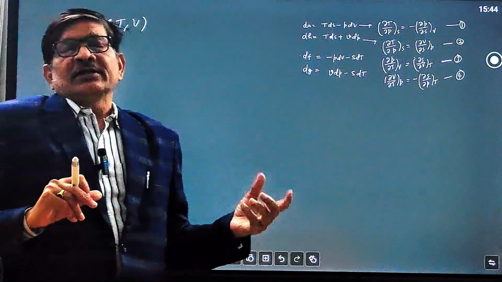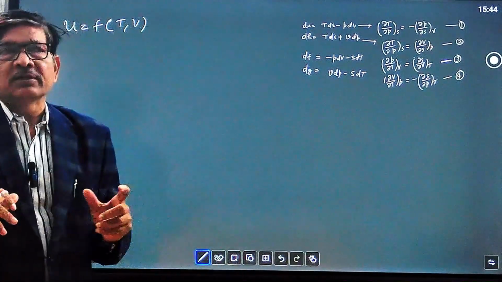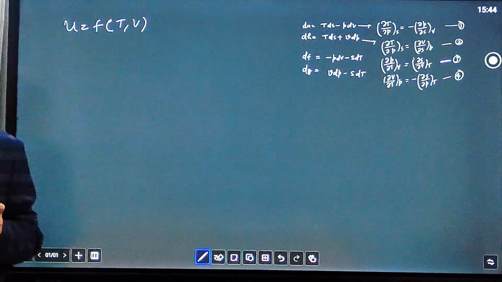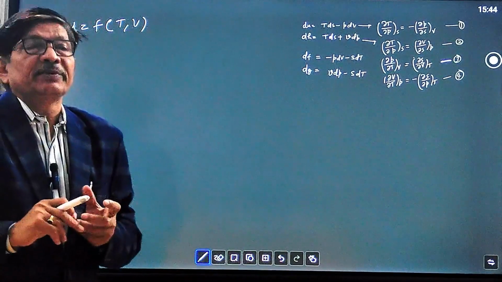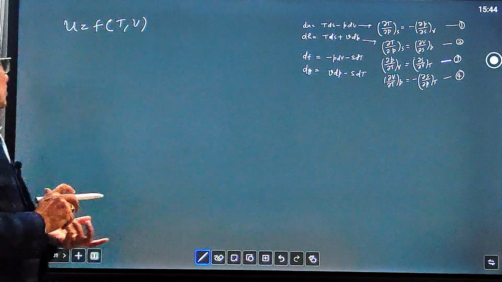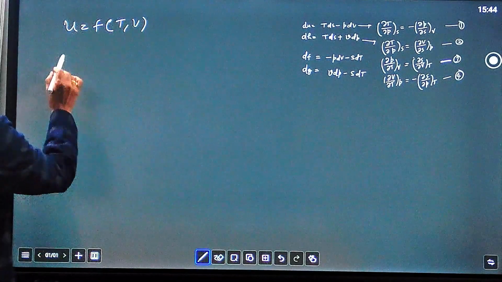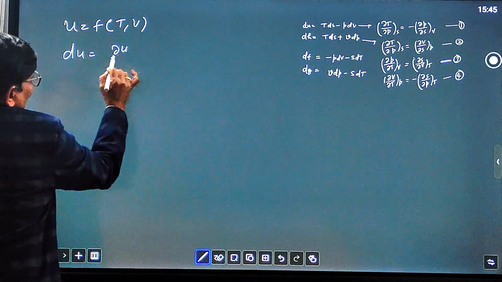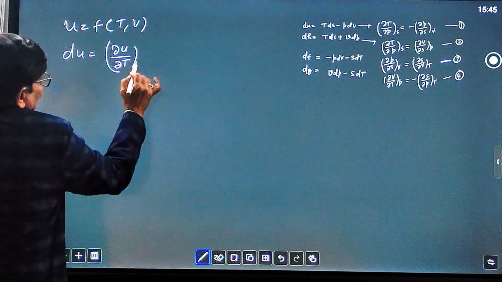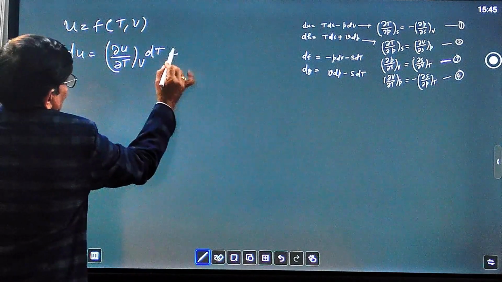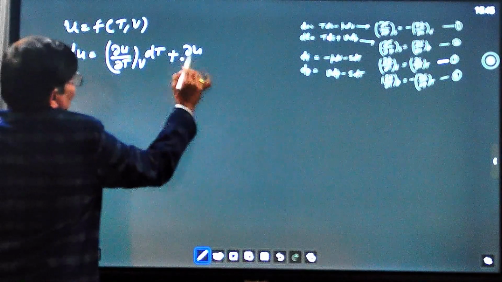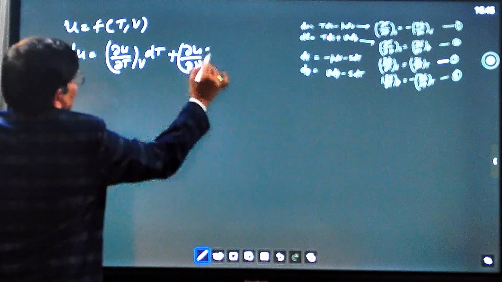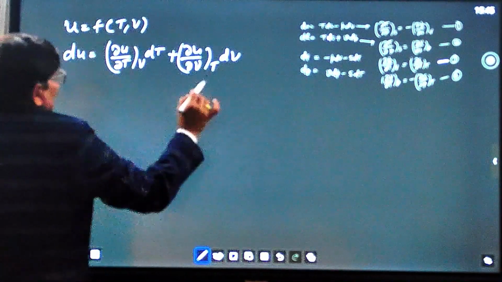Already we know that internal energy is a point function and a state function, and it depends upon temperature and volume. So we can write the differential equation form: dU equal to del U over del T at constant V dT plus del U over del V at constant T dV. This is equation number 1.